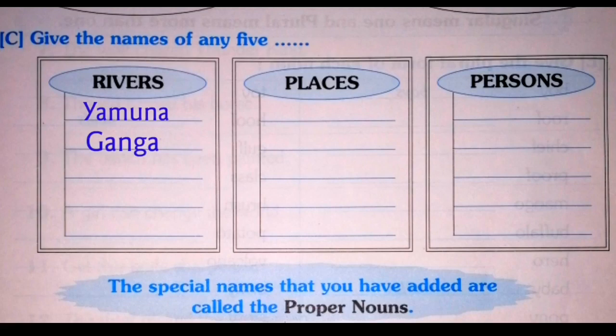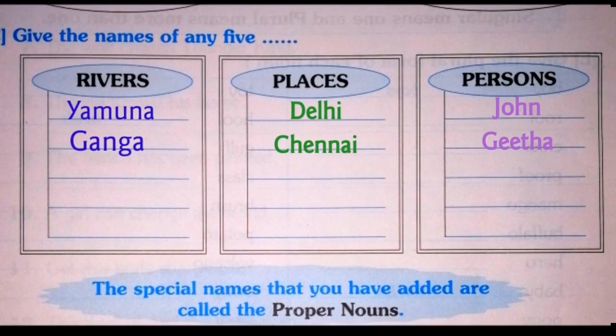Next one is place names. Delhi and Chennai. Next one is person names. John, Geeta. Dear children, find out other proper nouns. So what is proper noun? The special names that you have added are called proper nouns. Here, rivers, places, persons are the common nouns. Yamuna, Delhi, John, etc. are the proper nouns.